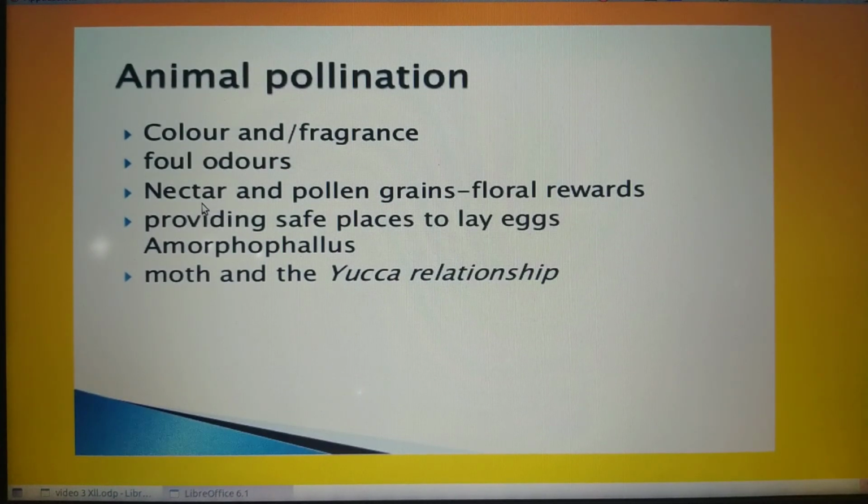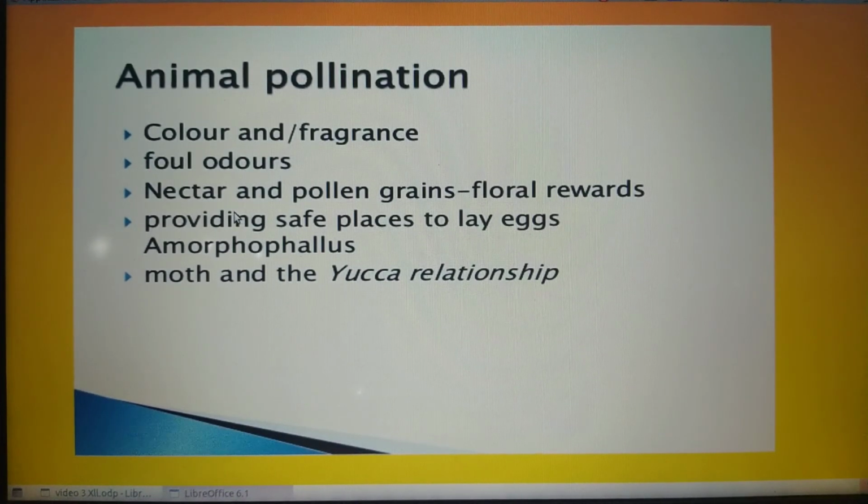Such types of flowers are able to produce nectar. In such insect pollination, nectar and pollen grains act as floral rewards. Nectar and pollen grains are the usual floral rewards.